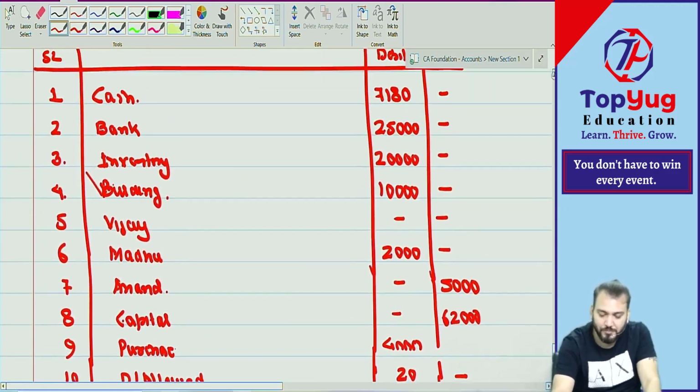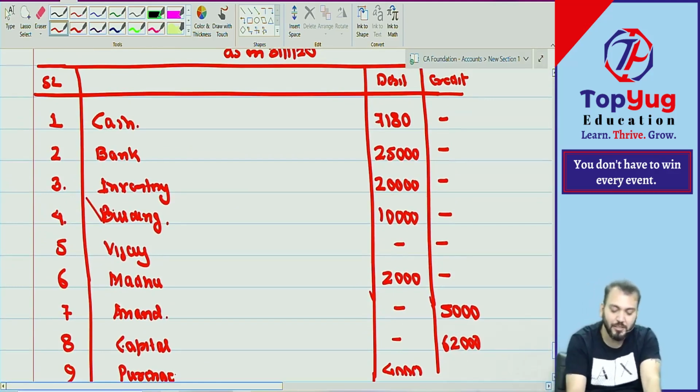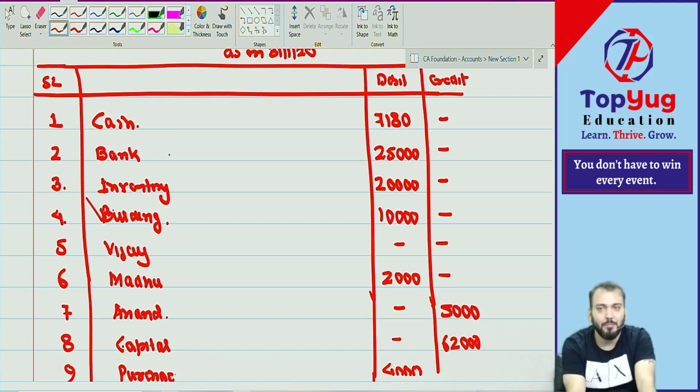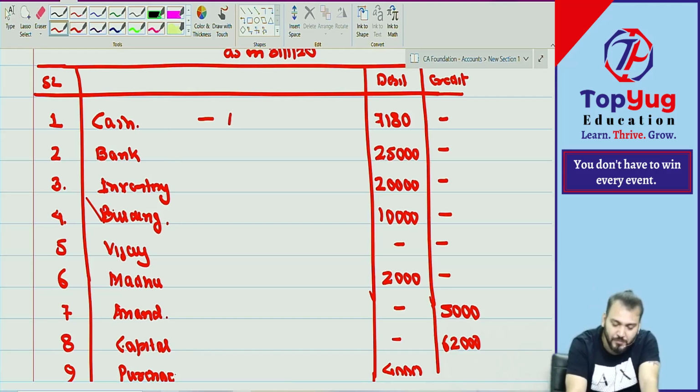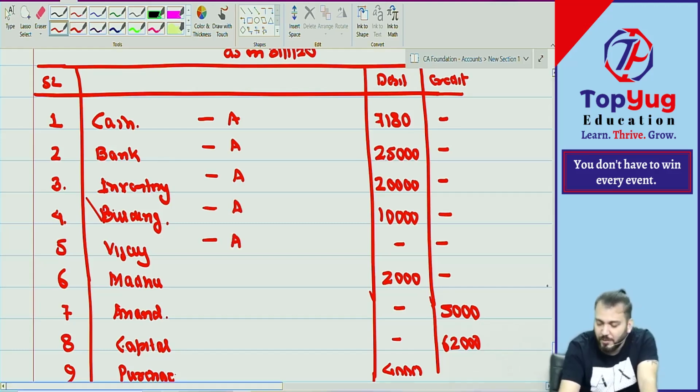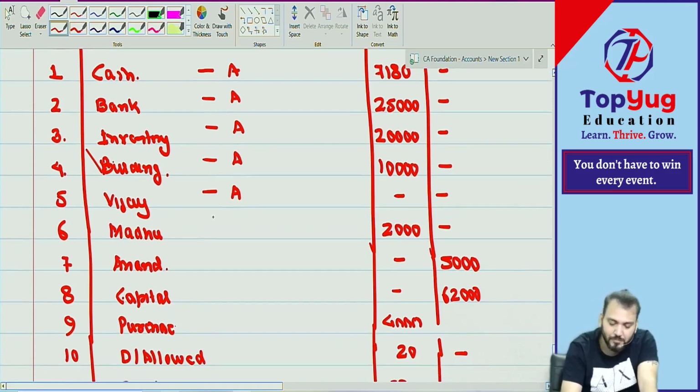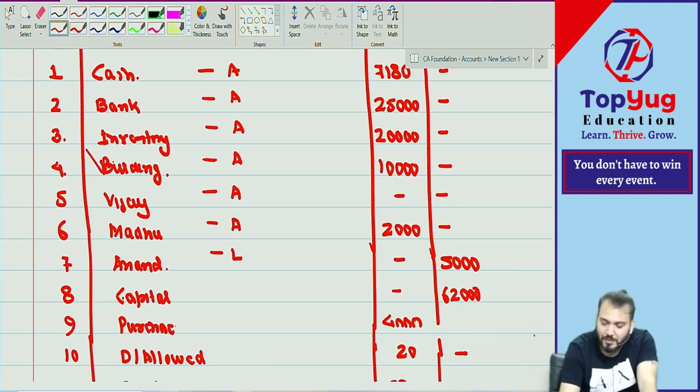Now everyone has done this much. Now you will say whether each account is an asset, liability, income, expense or capital. Correct. But the cash account is what? Bank account is what? Inventory is what? Building is what? Vijay was a debtor. Debtor is what? Asset, right? Madhu was a debtor. Anand is what? Creditor. Creditor means liability.